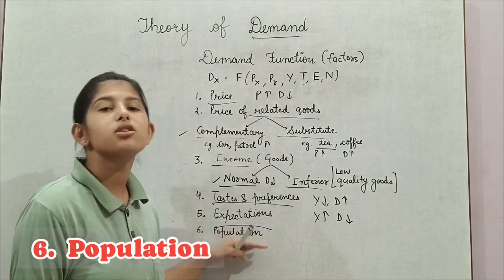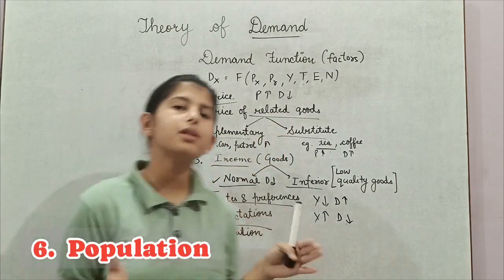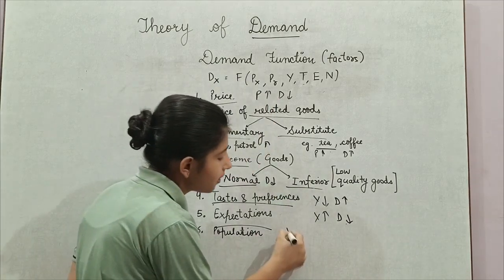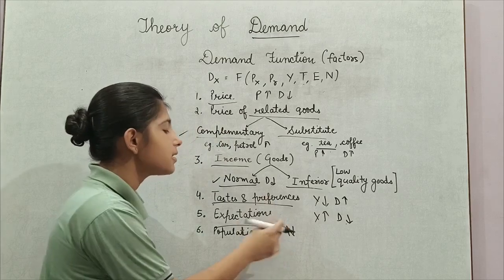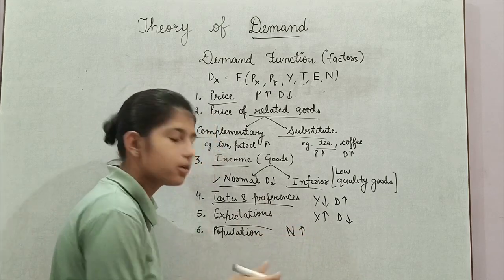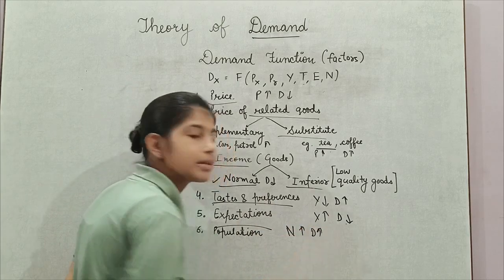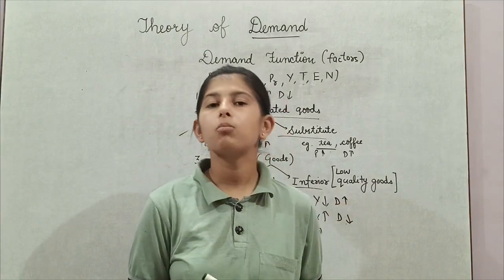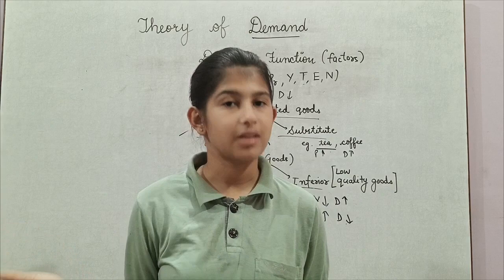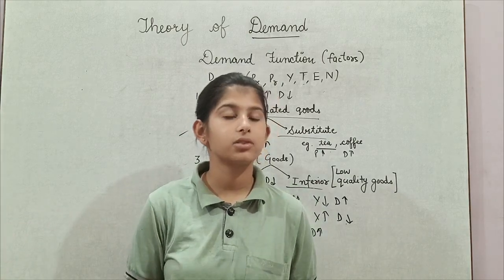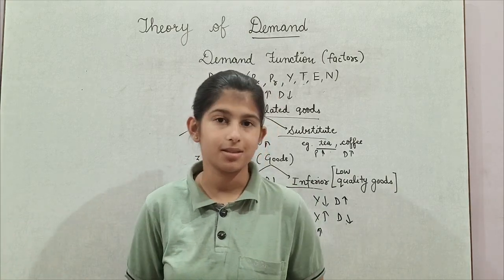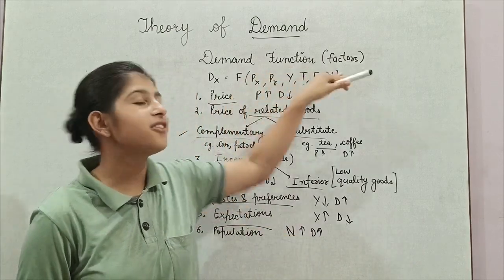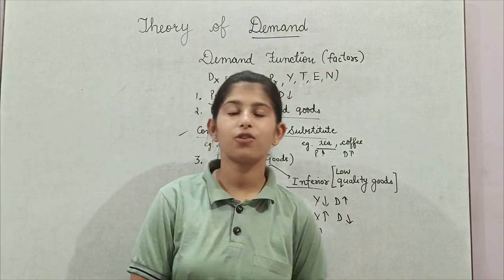Next is population of the country. Population is denoted by capital N. When there is increase in population of the country, demand also increases. It is because when population increases, there are more number of buyers in the society and therefore demand of certain commodities also increase. So this was all about demand functions or the demand factors which affect the demand for a commodity.